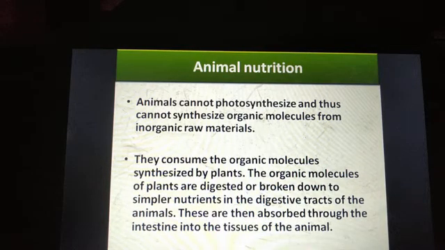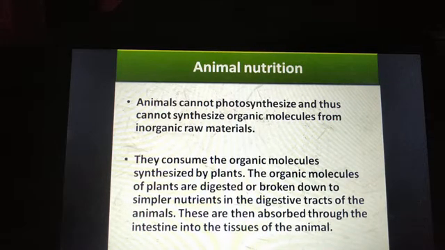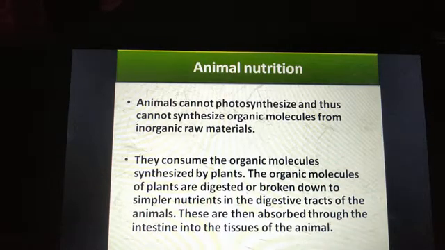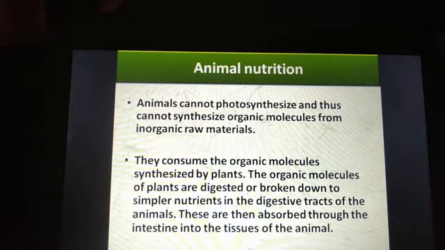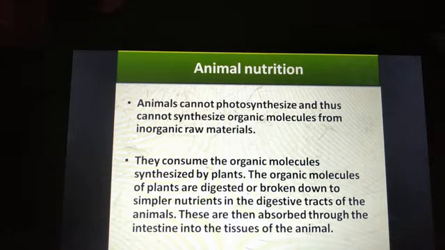Once digestion is over, these are absorbed through the intestine into the tissues of the animals. So once digestion is over, we absorb the nutrients.